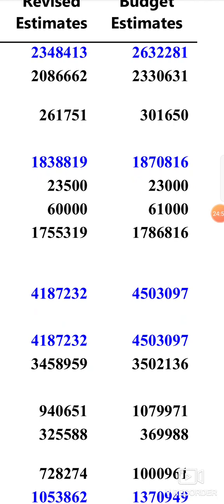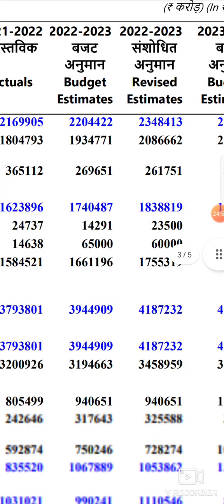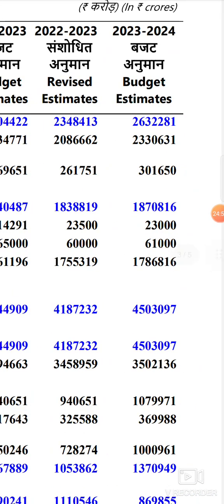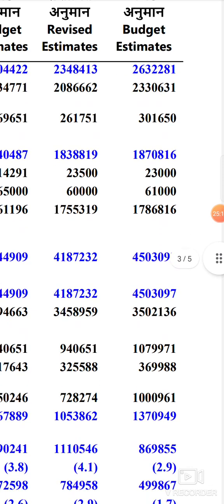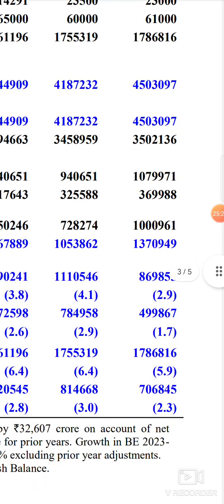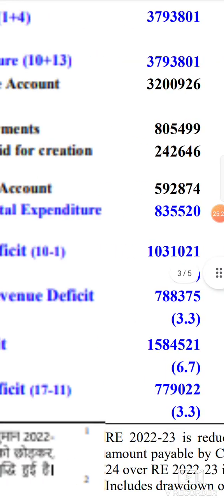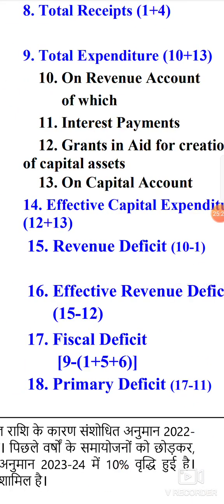Say for example, forget these borrowings for the time being. Now what is your planned expenditure? 45 lakhs. And what is your revenue receipts? 26 lakh. And what are the other receipts? 23 and 61. So from 45, if you reduce this 26 and this 23,000 and 61,000 crores, the balance amount anyway you have to borrow. That balance amount only we will call the fiscal deficit. If you go and see here, 17,86,816, it is nothing but your fiscal deficit.